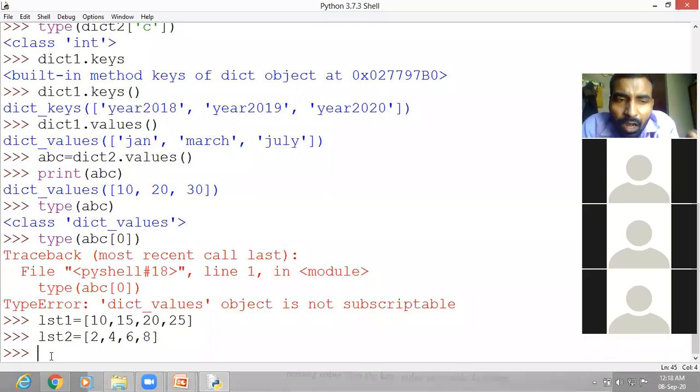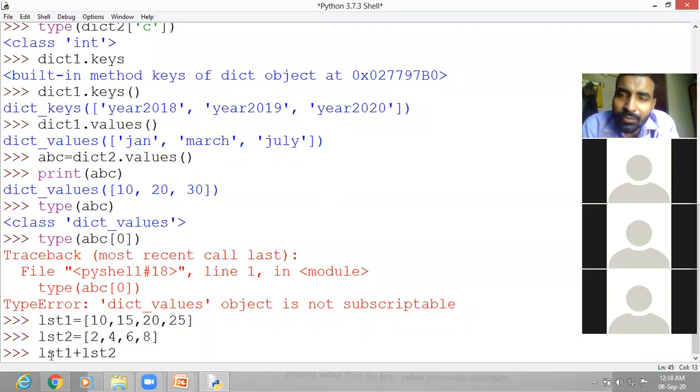So actually, if you perform any operation on the list, the list just copies it. Like if I write lst1 plus lst2, what will happen? The numbers will not be added, but they will be joined.